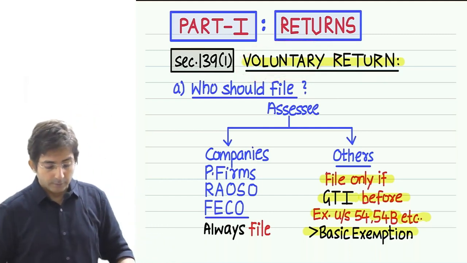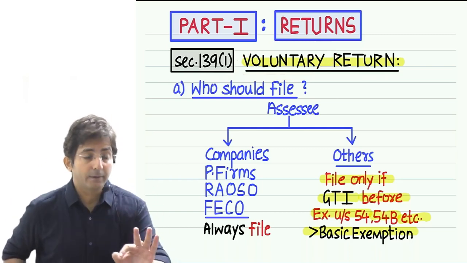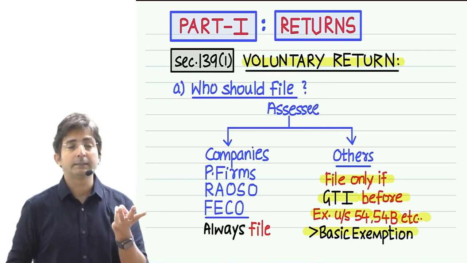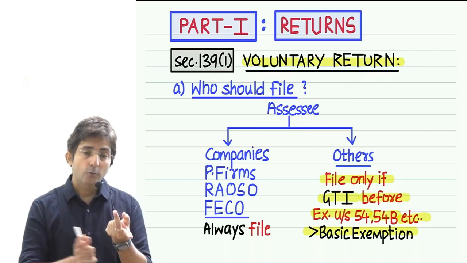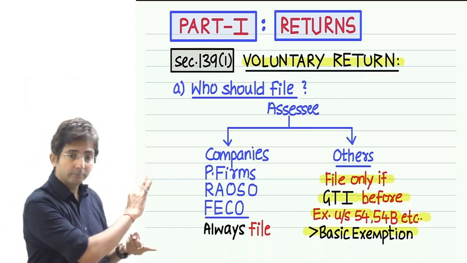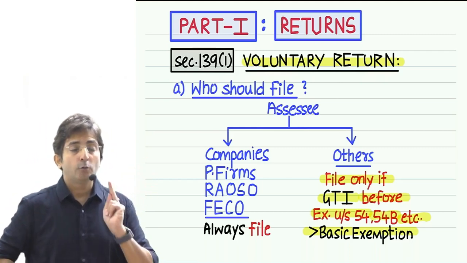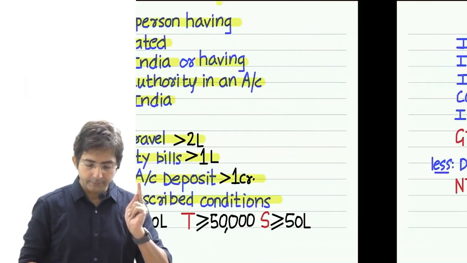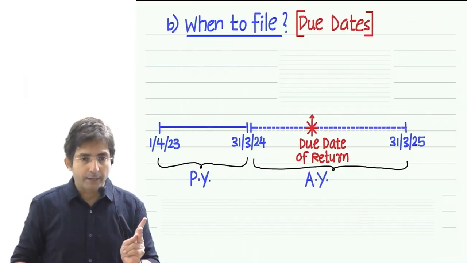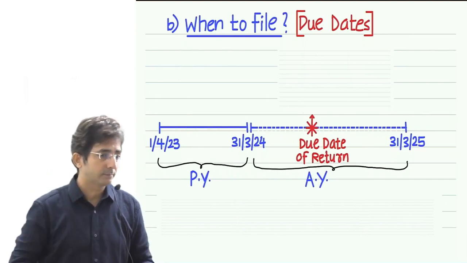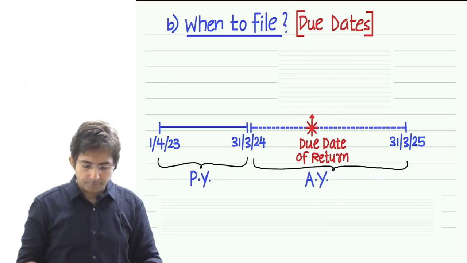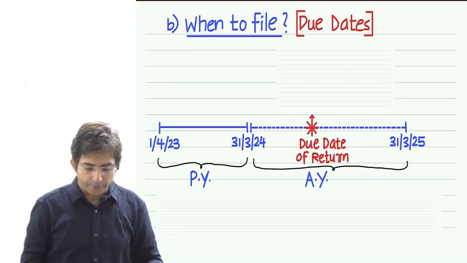Okay, then in section 139(1), I told you that we are going to study three things. What three things? Who should file, when to file, how to file. Who should file is done. Now the next point is when to file. Now look at the screen. When to file means you have to study the due dates. There are certain due dates which you have to remember. So see here, first understand this drawing.